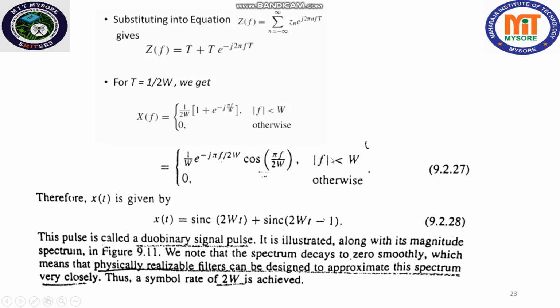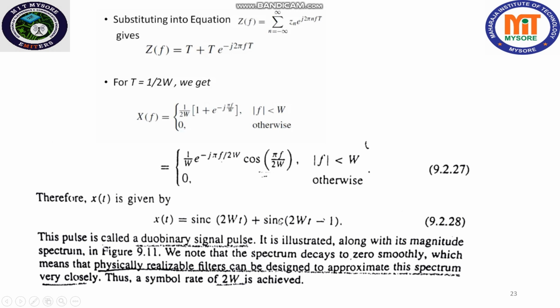Now this is X of f. Taking the inverse Fourier transform of this particular function, we are going to have x of t as sinc 2Wt plus sinc of 2Wt minus 1.